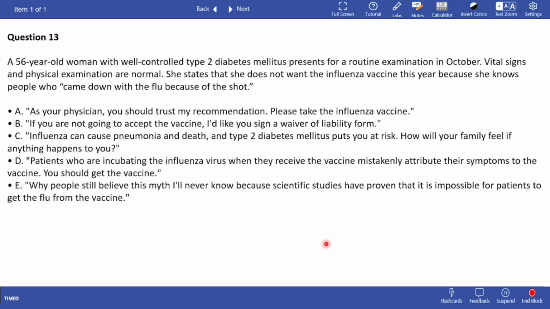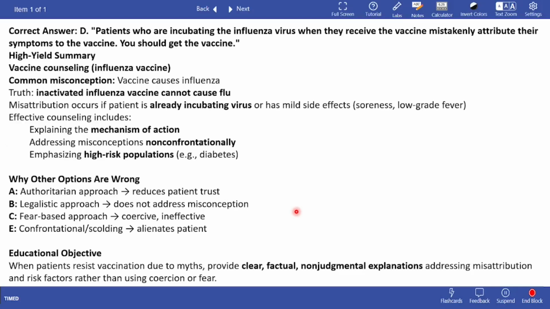All right, so this is an ethics slash infectious question. The correct answer should be that patients who are incubating the influenza virus when they receive the vaccine mistakenly attribute their symptoms to the vaccine. So basically, you can get flu. That's not the problem, right?